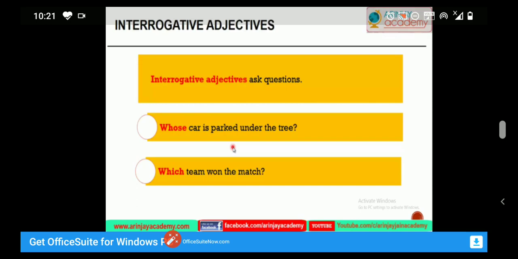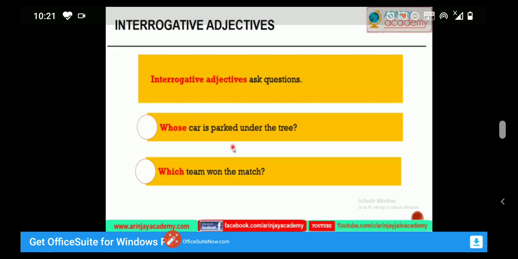Next kind of adjective, interrogative adjective. Always remember students, interrogative adjectives always ask questions. They are used with nouns to ask questions, like whose car is parked under the tree, or which team won the match.